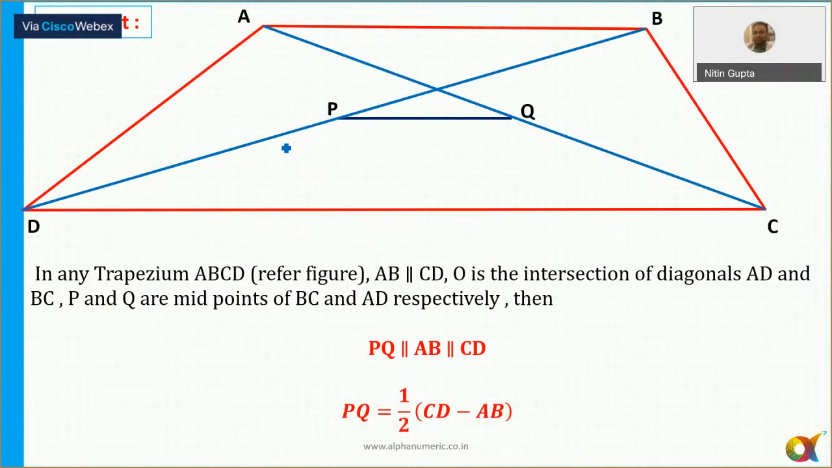Now, in any trapezium, if this length is equal to x and this length is equal to y, and you join the midpoints of the diagonals, then the length of this segment is always equal to half of (x minus y). And this is also parallel, so these three lines will be parallel here. So that is related to a trapezium.